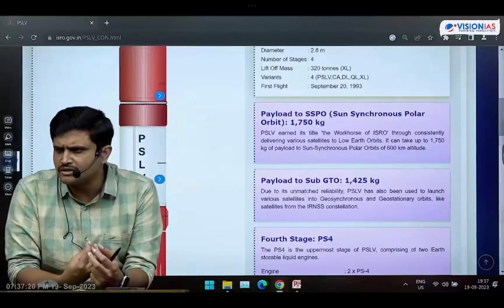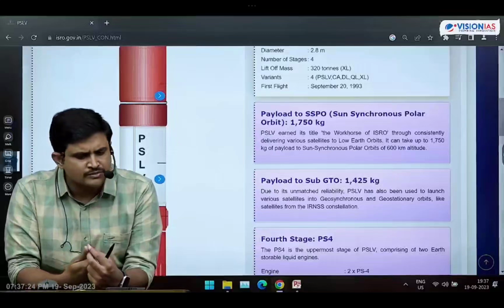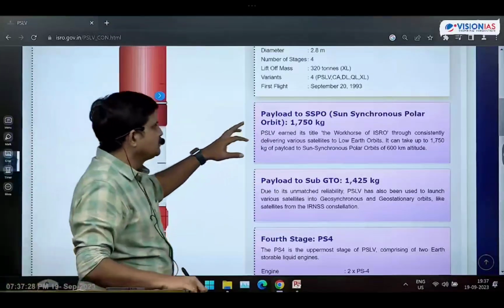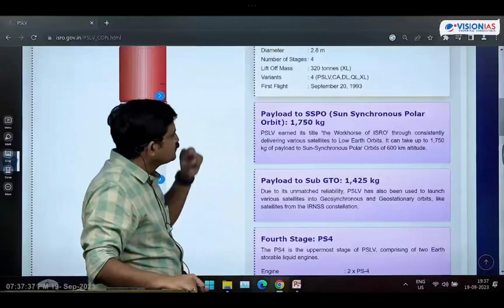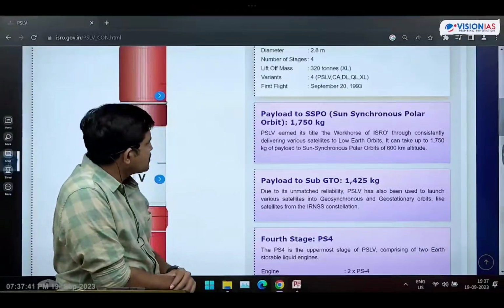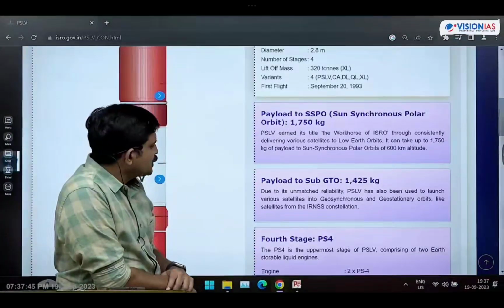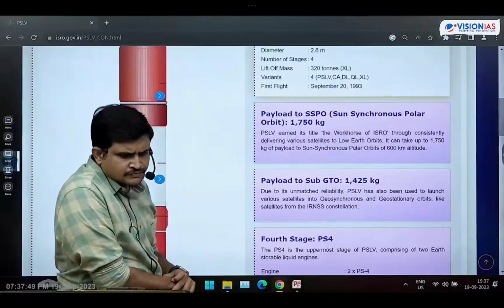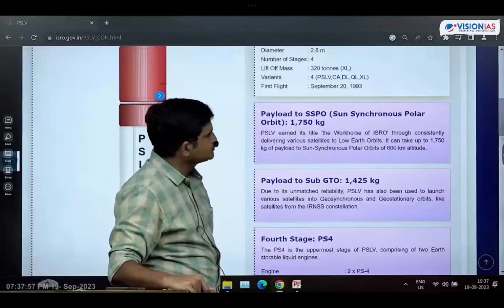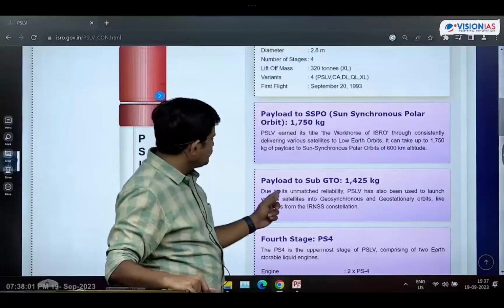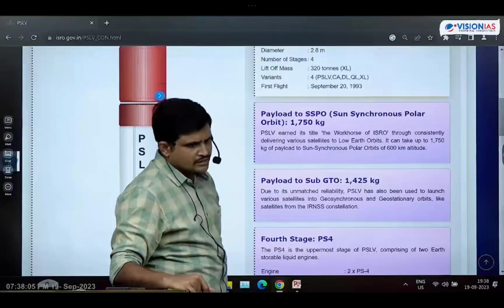Now first we need to go through this. What are the specifications of the rocket? What are the types of the rocket systems? Okay, friends, so that is what regarding the GSLV series. What is the payload carrying capacity of PSLV? Write these payloads of PSLV also, right there itself in the picture. Payload of PSLV is, if it is in sun synchronous polar orbits, 1750 kg. If it is in geotransfer orbit, it is 1425 kg.